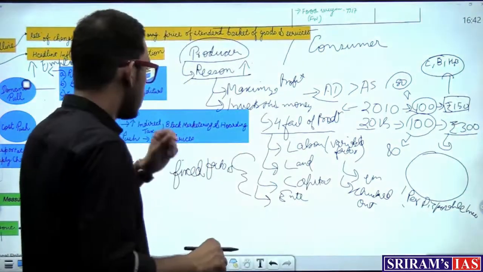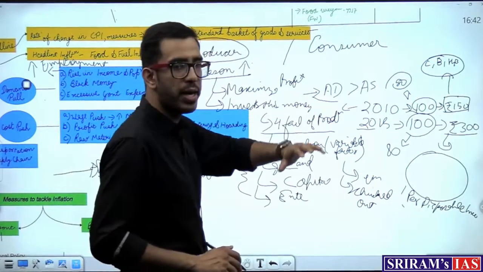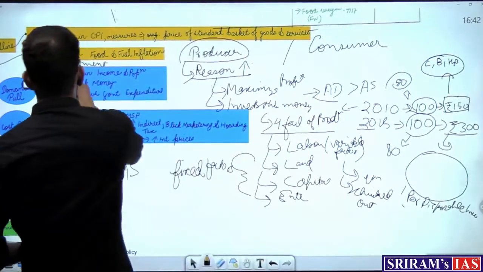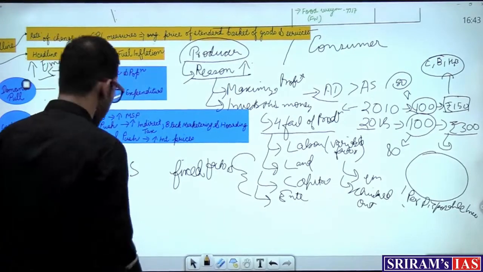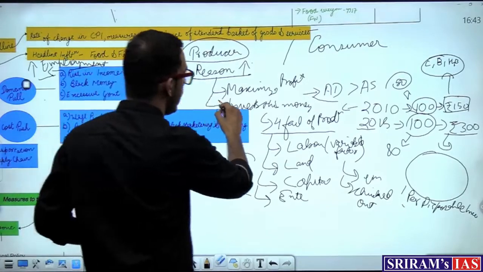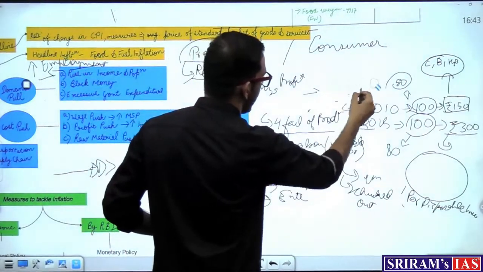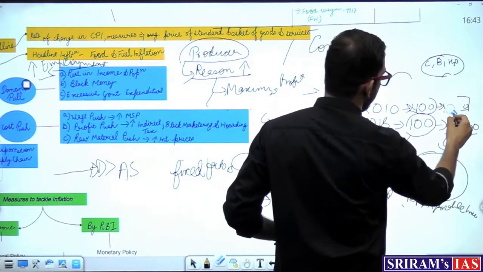Profit maximization जिसकी बात करते हैं. So क्या हो रहा है? Aggregate demand is increased as compared to aggregate supply. What happened was it leads to increase in employment level. Same goes for the example of, so I told you about rise in income. So let's assume rise in population. So I gave you an example here of 100 people, their income.